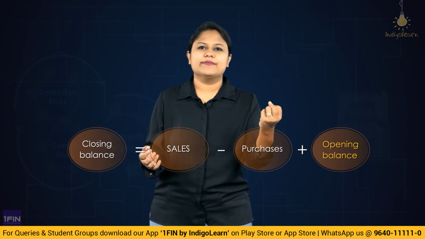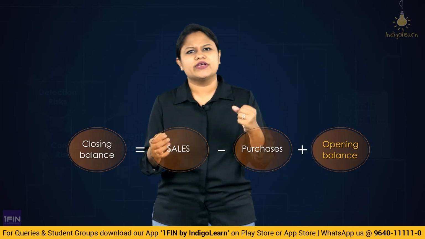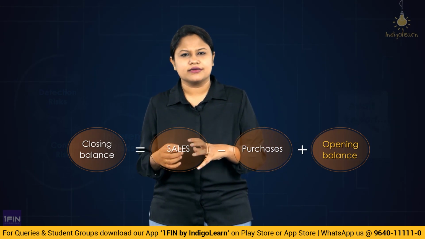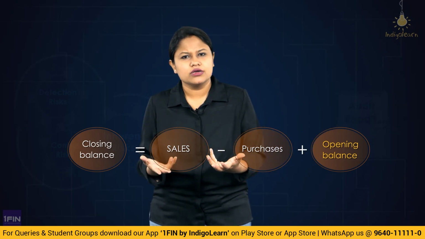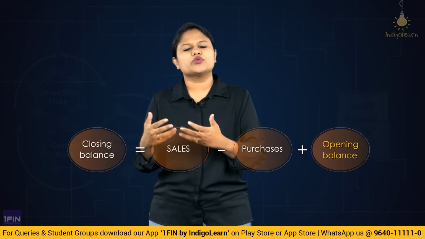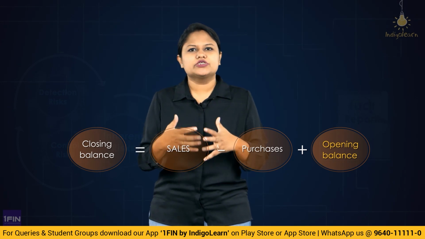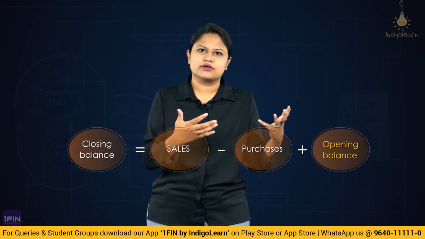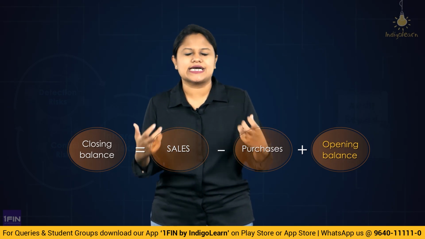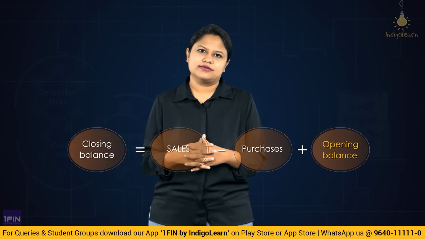If you take, for example, the closing stock, the closing inventory of the previous year is obviously going to be the opening stock of the current year. If the opening stock is wrong, what is the reason for checking the closing stock of the current year? Because what is closing stock? It is after all the calculations and all the transactions which we are going to add and delete to the opening stock. If the opening stock reported has a misstatement, closing stock 100% is going to be misstated, right?